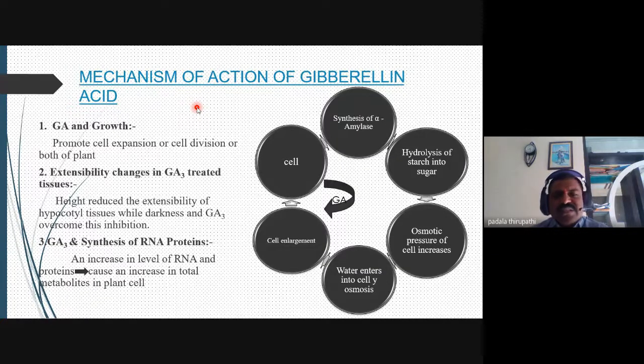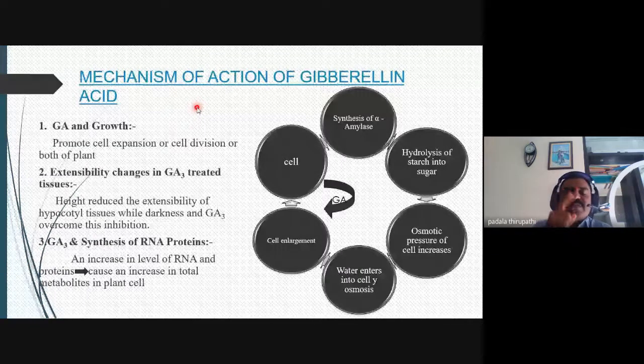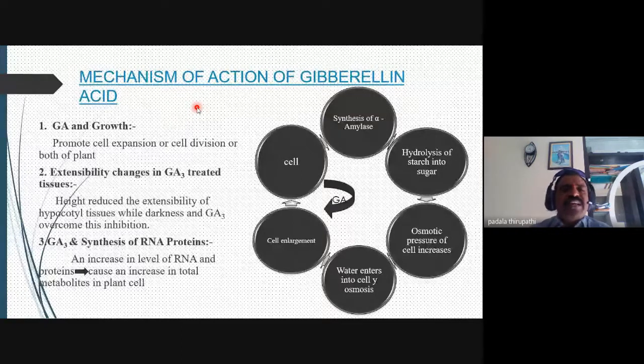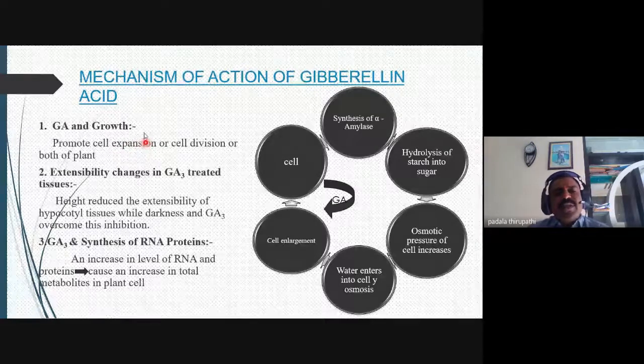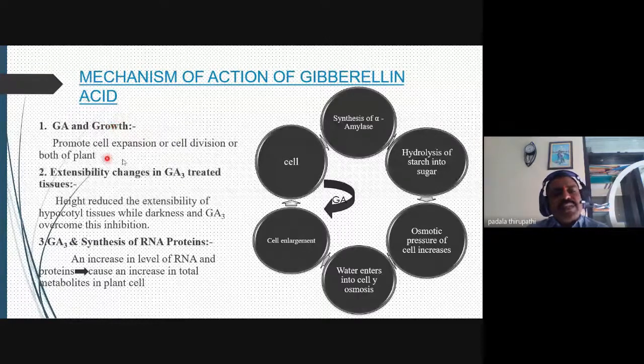In this point we discuss, number one, cell expansion and cell division. Both functions are controlled by the phytohormone gibberellic acid. Earlier we discussed auxin, whose first function is cell elongation, which is nothing but cell expansion. So auxins and gibberellins both promote cell expansion.